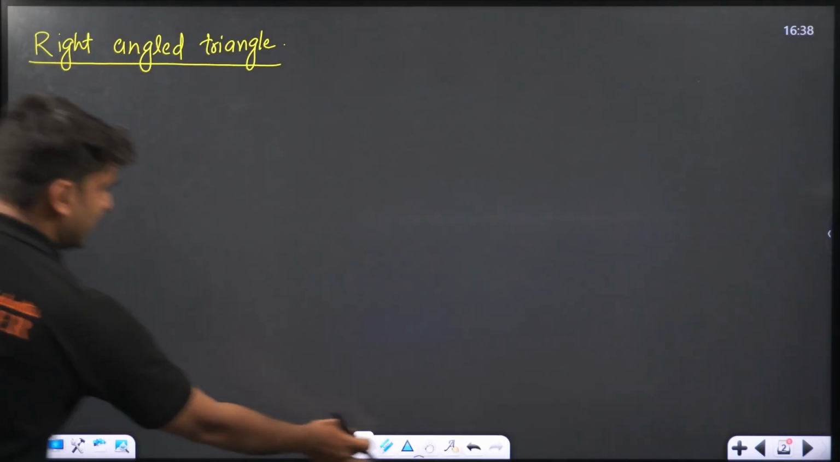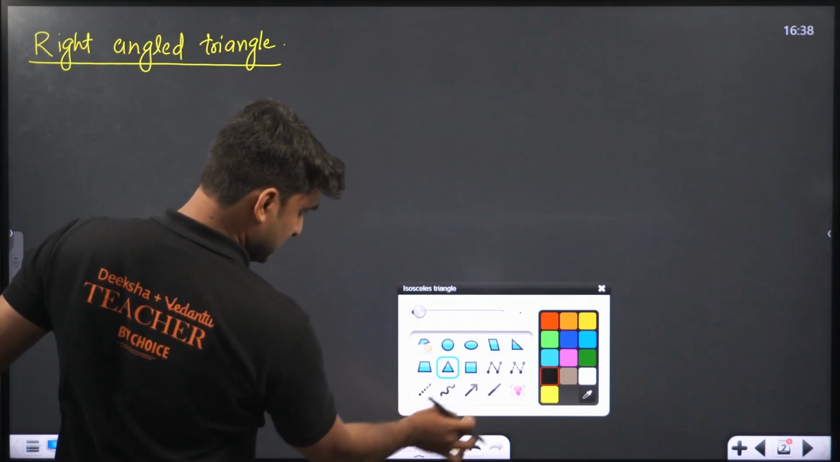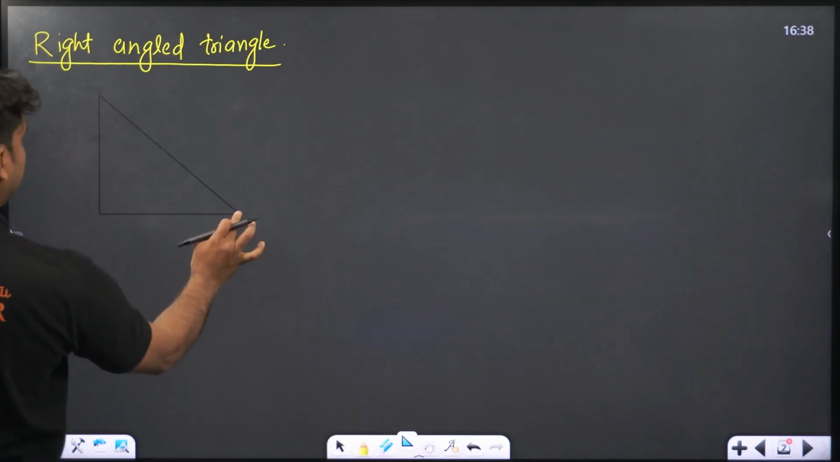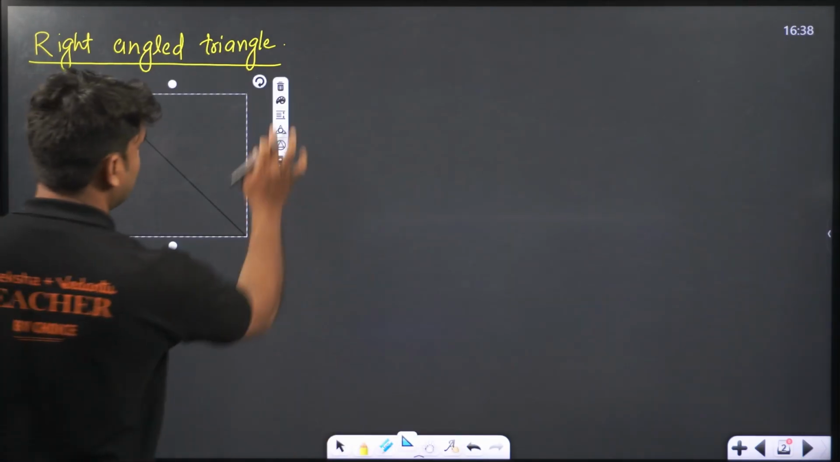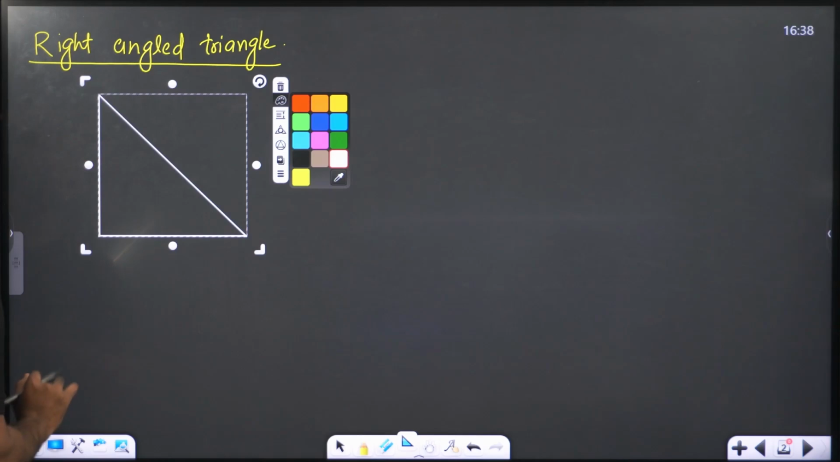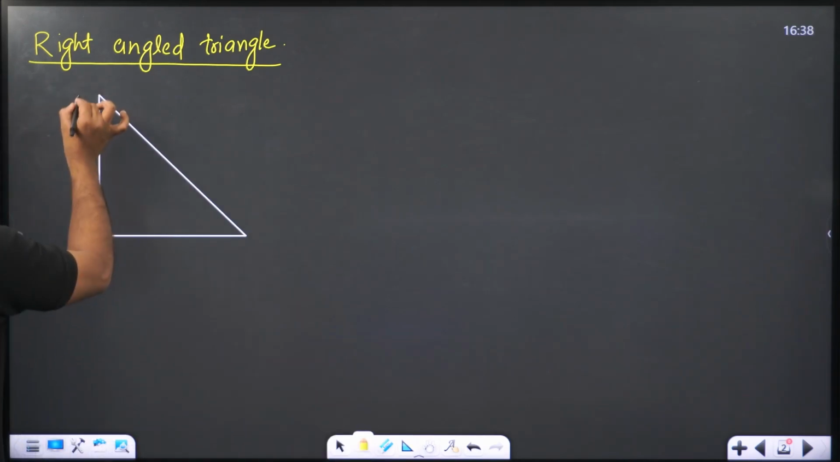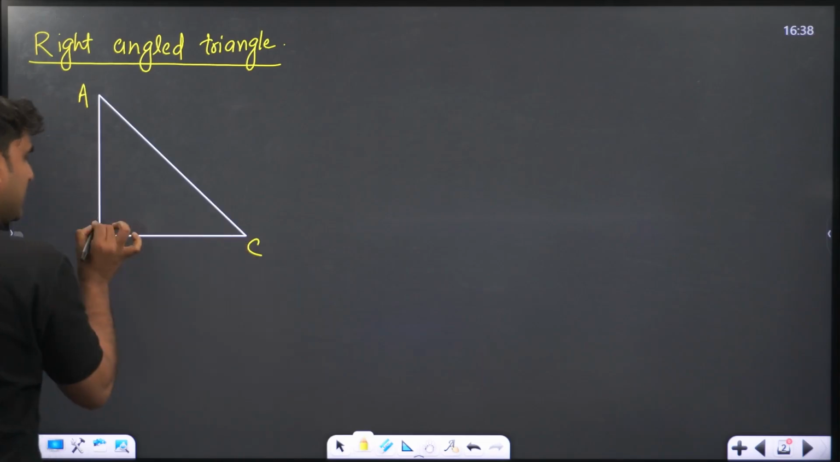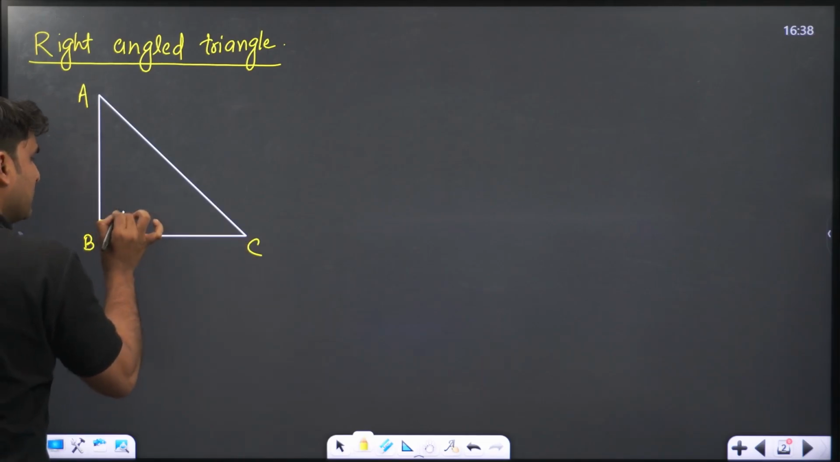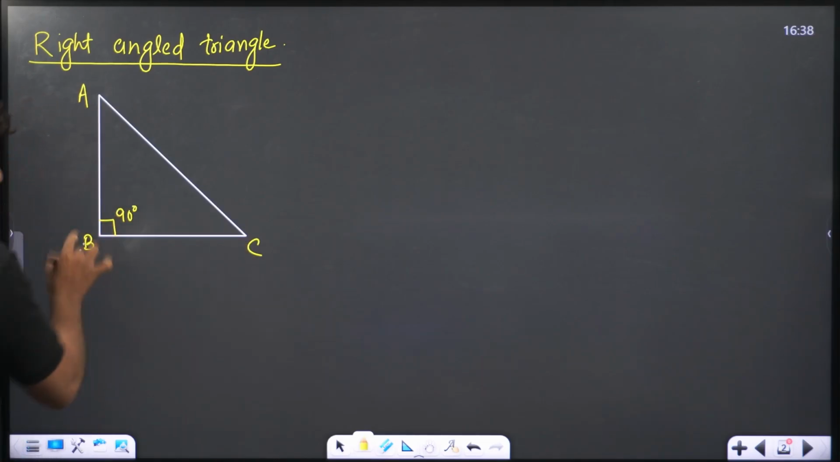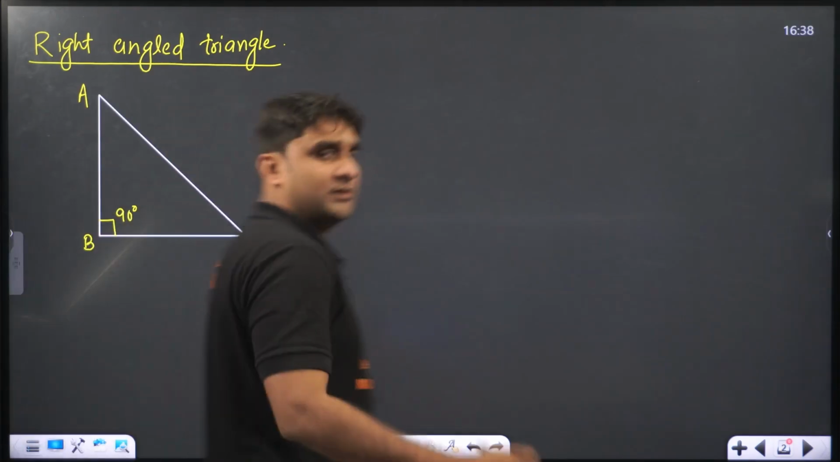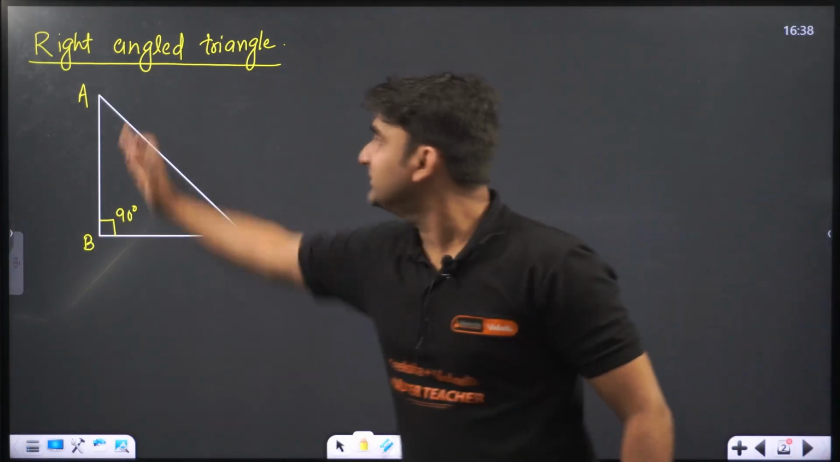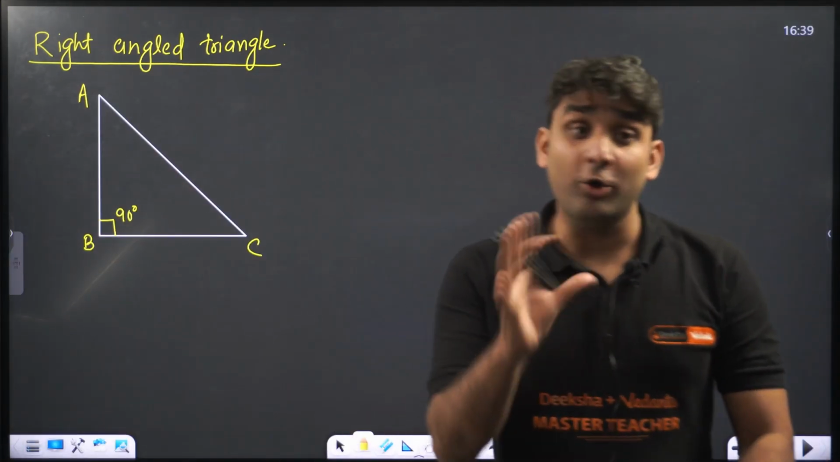So let's say we have a right angle triangle. Listen, I have a right angle triangle here. Let's name it A, B and C, and here is the angle of 90 degree. Angle B is equal to 90 degree. This square form is called 90 degree, perpendicular. This is 90 degree.